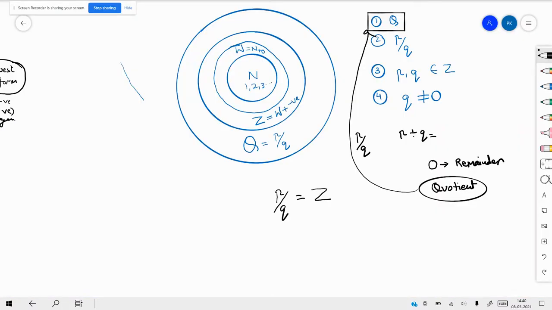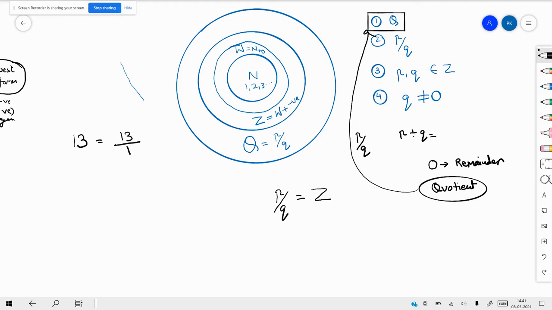Just now we said that it has to be in the form p by q, and now we are saying that it needs to have an integer. So how can it be in the form p by q? Now if you take any number, say for example 13, it is pretty much possible for me to write 13 as 13 by 1.